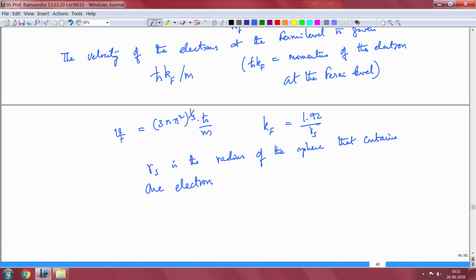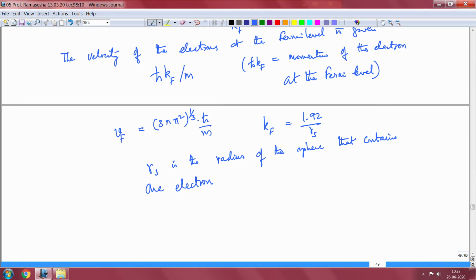If I know the radius of the sphere which contains one electron, because supposing you give me a sample, then I know the number of atoms in it. If I know the number of atoms in the specimen of the metal, then I know the number of electrons, and I know the volume of the metal. So I can calculate the volume occupied by one electron, and if I equate this to 4/3 pi Rs cubed, I will get Rs.